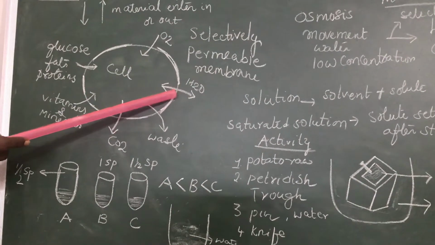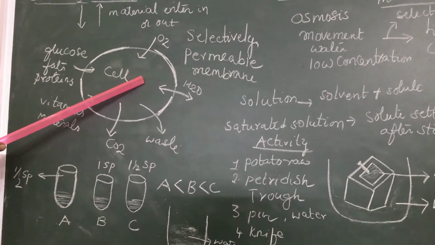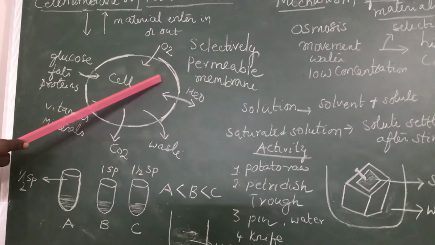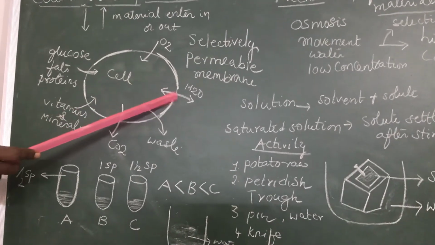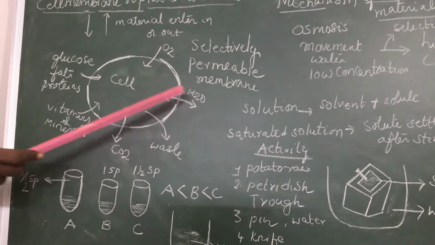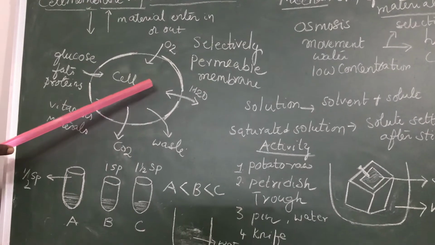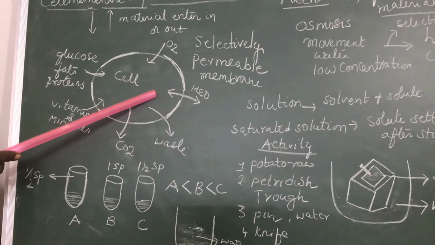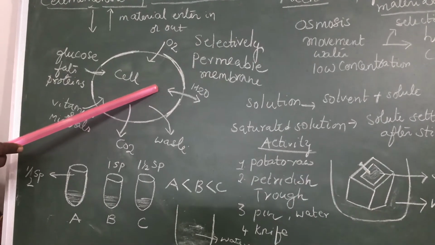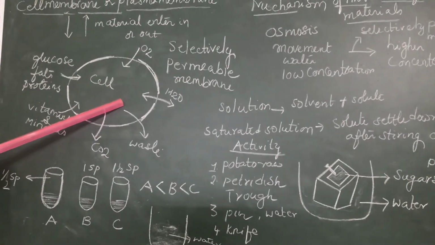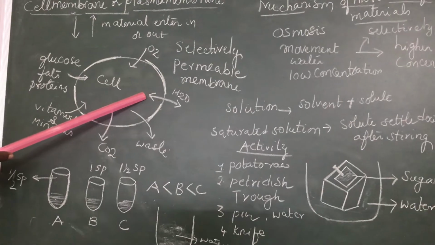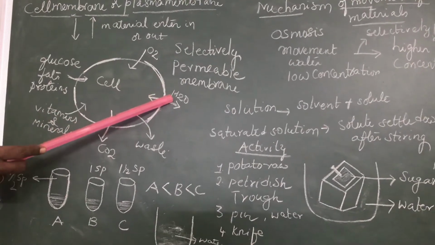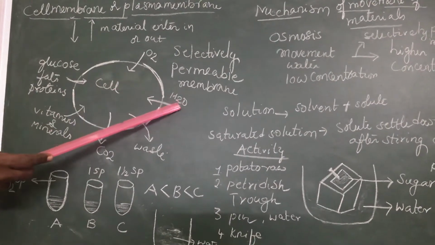Whenever the cell needs water, it will enter into the cell, and whenever there is an excess amount of water in the cell, the water will be sent out of the cell to maintain ionic balance. Ionic balance means the amount of water and ions should be balanced in the cell. There should not be more, there should not be less. That is called ionic balance. To maintain the ionic balance, the water may enter or exit.